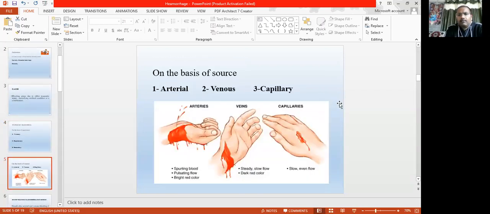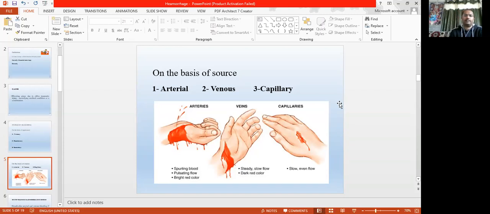It depends on the site, meaning the source where the blood is coming from: suppose this is arterial blood, or venous blood, or capillary blood. On this basis, the bleeding is arterial bleeding, venous bleeding, or capillary bleeding.